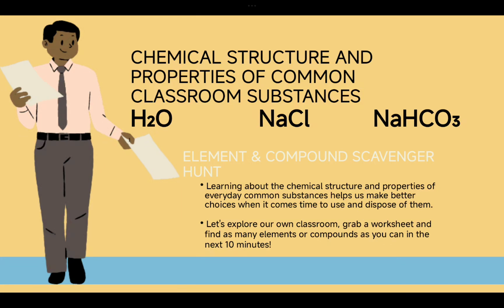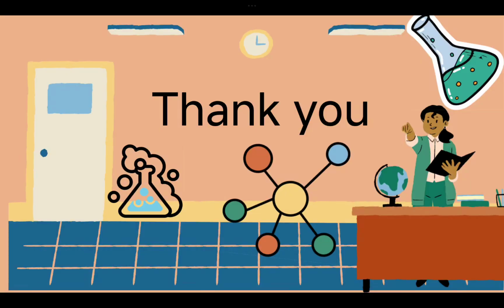Here, water is named H2O, NaCl is sodium chloride, where Na is sodium and Cl is chloride, and NaHCO3 is sodium bicarbonate. So these are the compounds, the chemical structures and properties we are going to discuss in our further class, not here. This is only a very simple thing in front of you, and that's all for this topic.